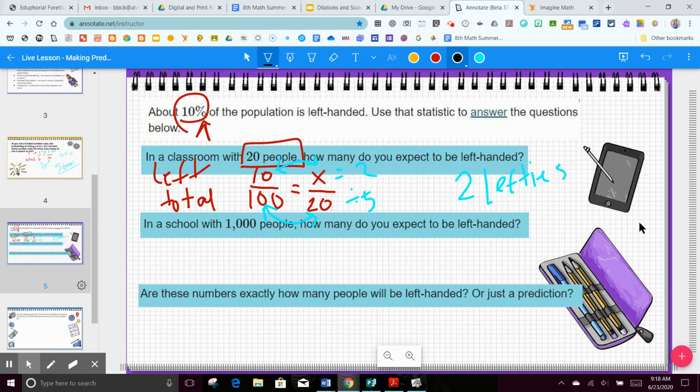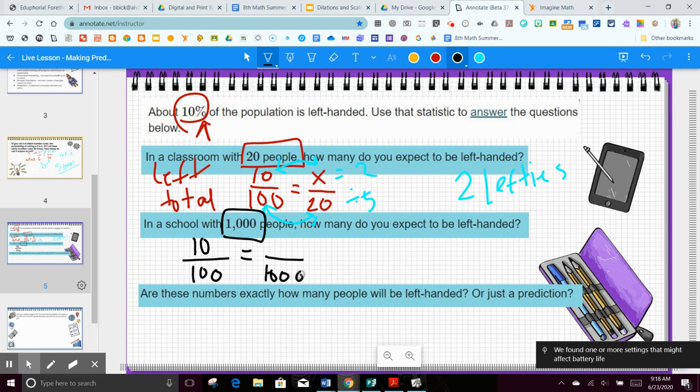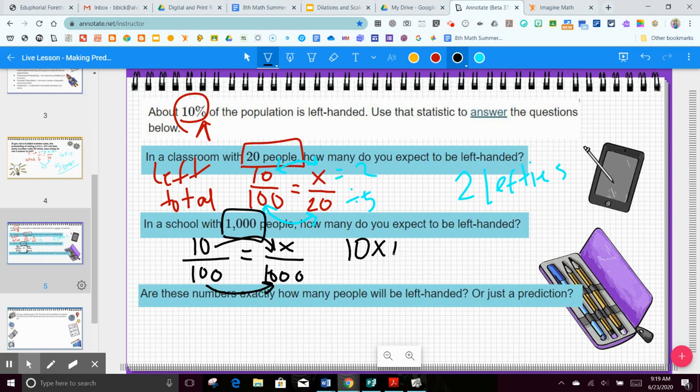The next question says in a school with 1,000 people. So we're going to keep that proportion almost the same, but we are going to put 1,000 total people instead of 20. Now, what do you do to 100 to make it 1,000? You multiply by 10. So can we multiply 10 by 10? Sure we can. 10 times 10 equals 100. So you would expect 100 left-handed people in that school.